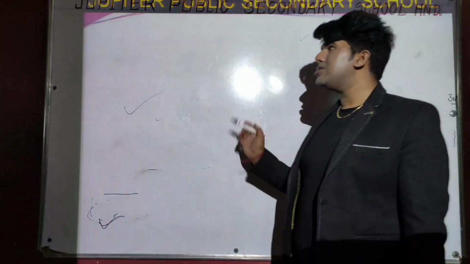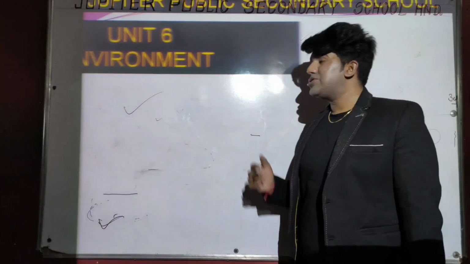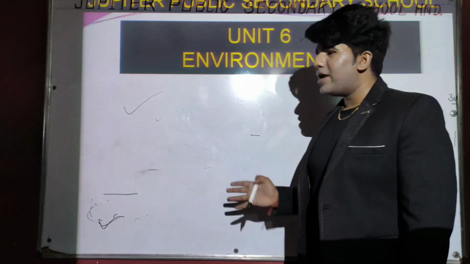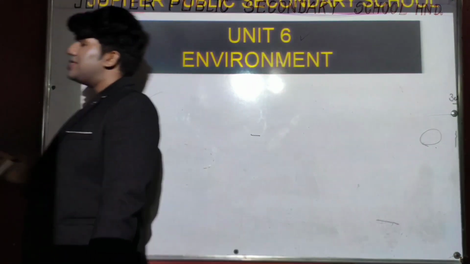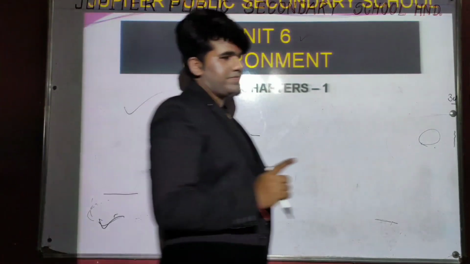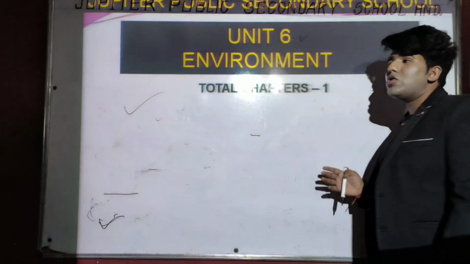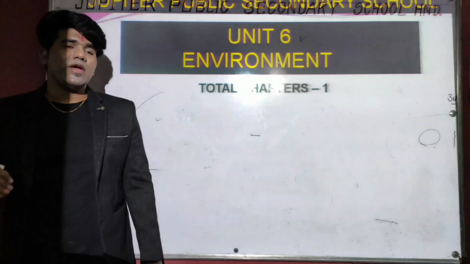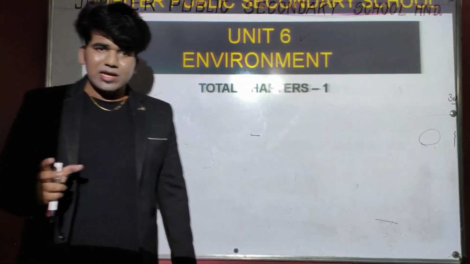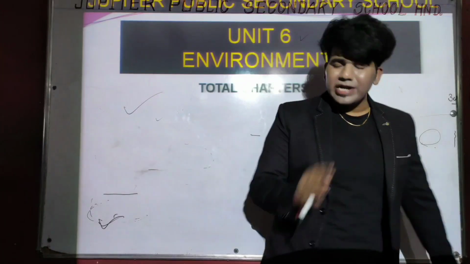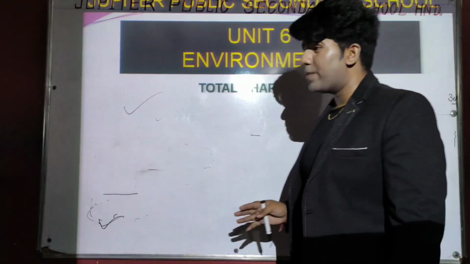Let's check out the 6th unit name. The 6th unit is environment, Paryavaran, and this unit consists of only one chapter. We all know it is a very important chapter, and we have already discussed its basic meaning and basic questions in the 8th class also.